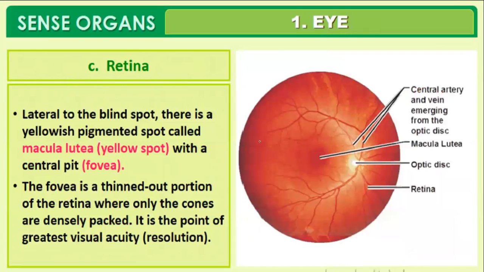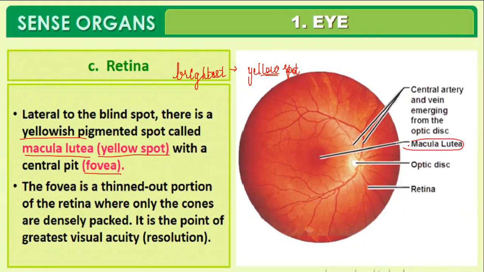Then inside the eye, you have an area where you get the maximum focused image. The brightest image is obtained on one area of the eye, the yellow spot. You might have studied this in your 10th standard. Lateral to the blind spot, there is a yellowish pigmented spot, the macula lutea, or yellow spot, or fovea centralis. Three terms are there: macula lutea, yellow spot, and fovea centralis.